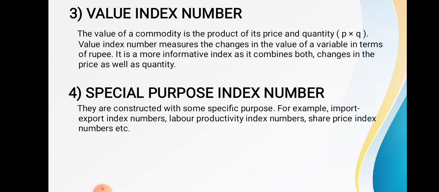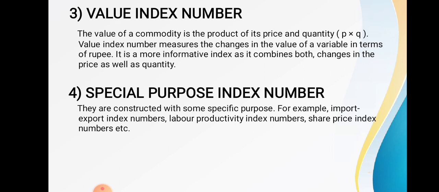Now let us start with the third type of index number. The third type of index number is the value index number. What is value index number? The value of a commodity is the product of its price and quantity. P into Q, P multiplied by Q, is the formula to measure the value index number.